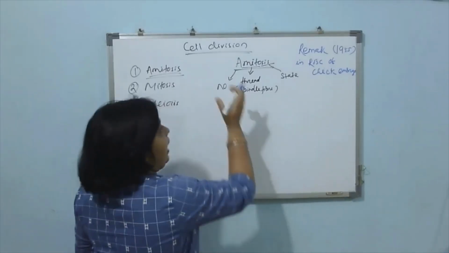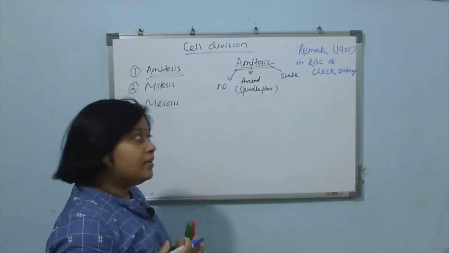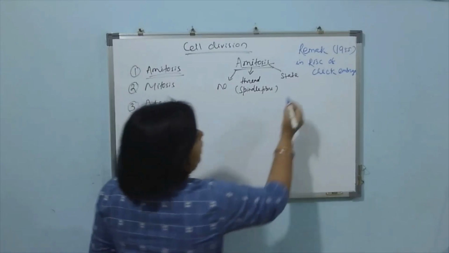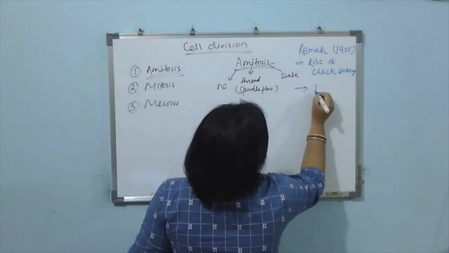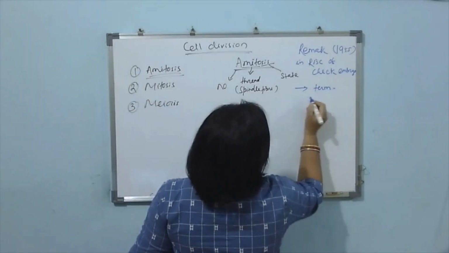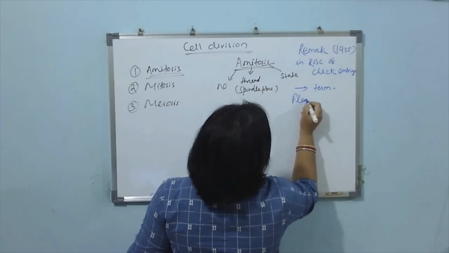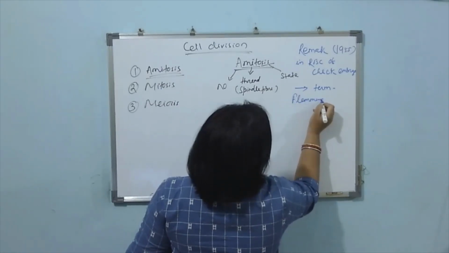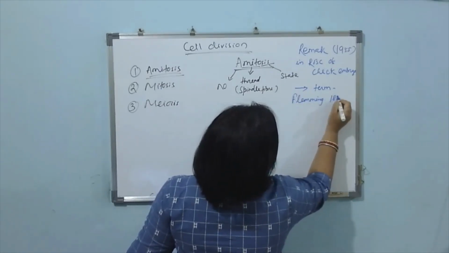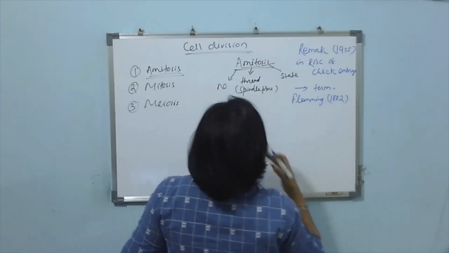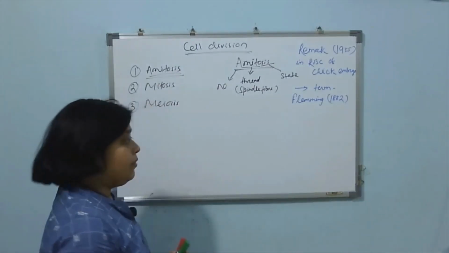But the term amitosis was first coined, or given, by Flemming in 1882.